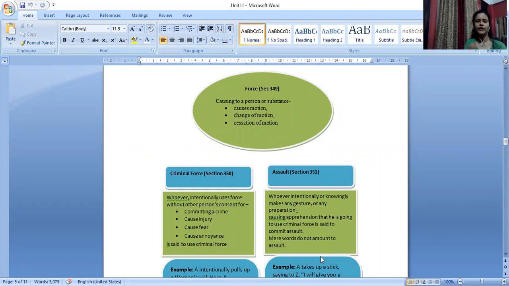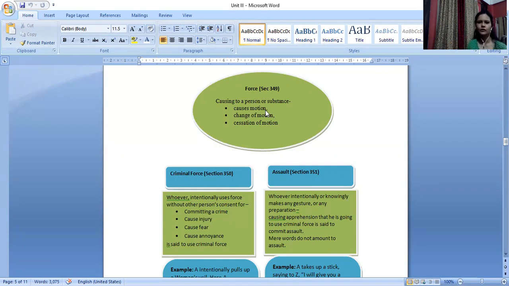In today's video, we are going to revise Unit 3 of the Indian Penal Code of the KSLU syllabus. The topic for discussion today is the differences between force, criminal force and assault. It's included in your Unit 3. Whatever topics are there in Unit 3, all of those are from chapter 16 of the Indian Penal Code.